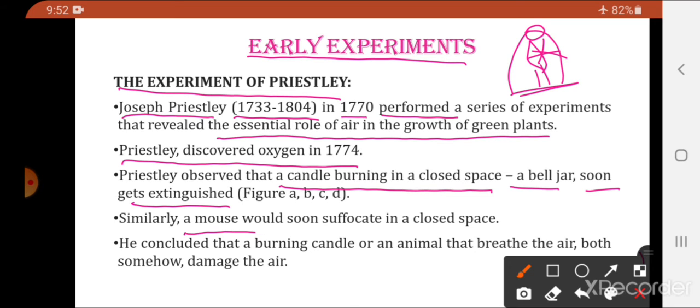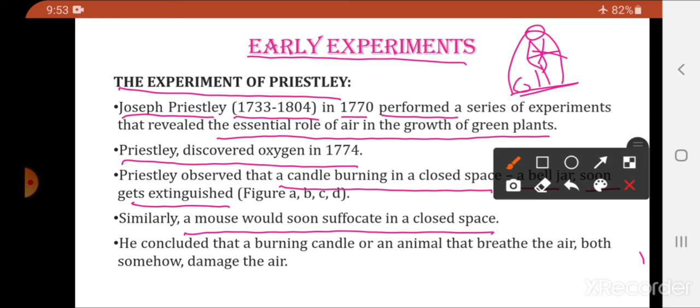Similarly, a mouse would soon suffocate in a closed space. Same way, when he kept a mouse, that mouse also suffocated in a closed space. Okay? So he concluded that a burning candle or an animal that breathed the air both somehow damaged the air. What did he observe first? A burning candle kept in a closed bell jar soon gets extinguished.